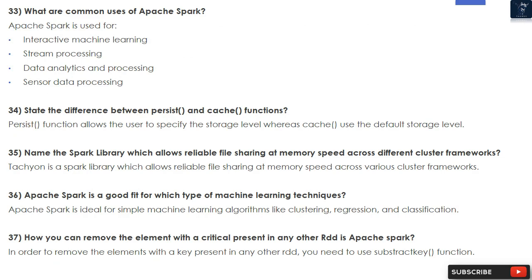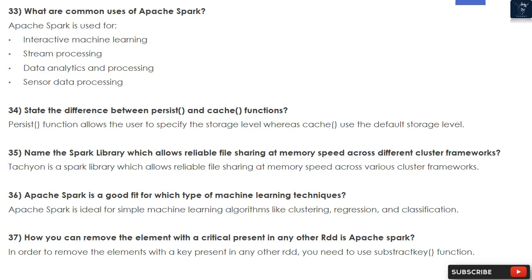35. Name the Spark library which allows reliable file sharing at memory speed across different cluster frameworks. Tachyon is a Spark library which allows reliable file sharing at memory speed across various cluster frameworks. 36. Apache Spark is a good fit for which type of machine learning techniques?